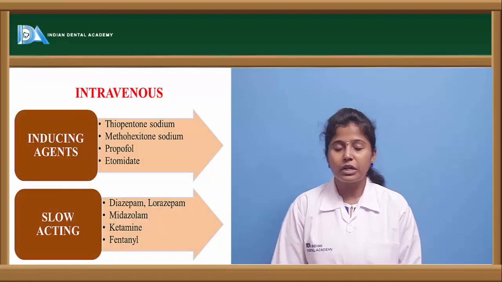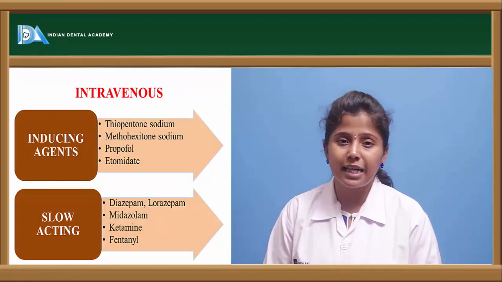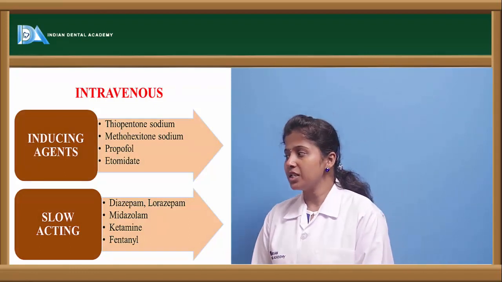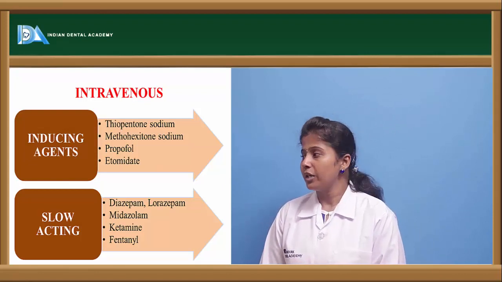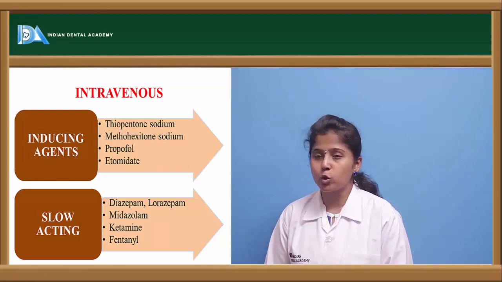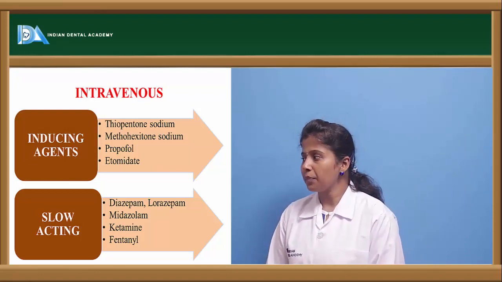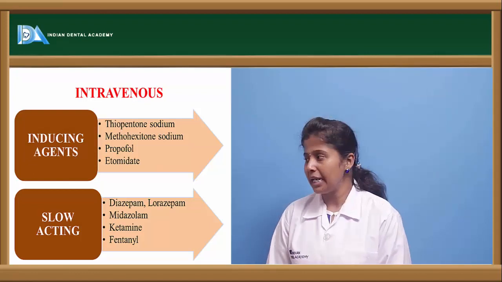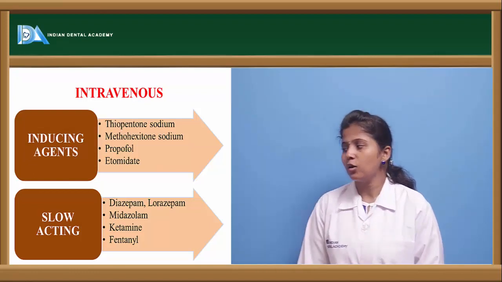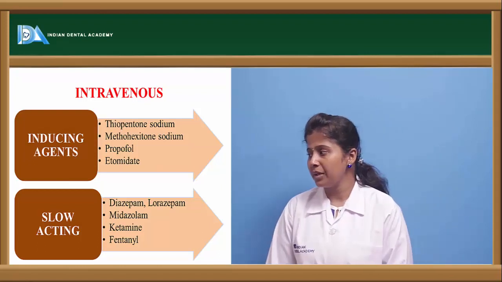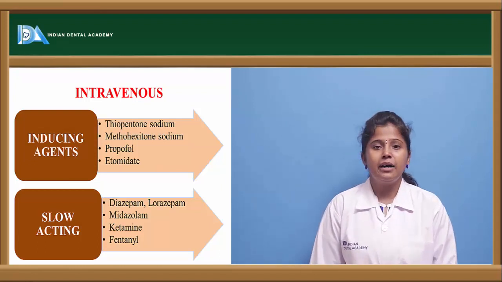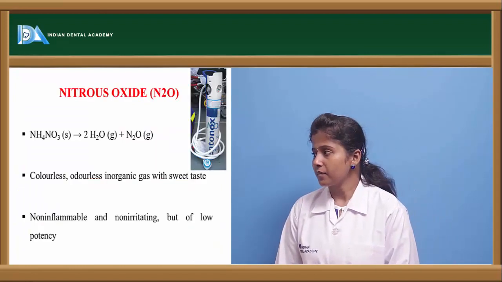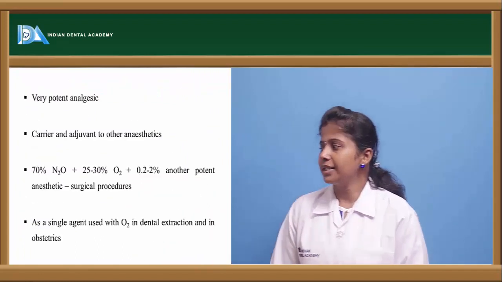The intravenous or injectable anesthetics are again categorized into inducing agents and slow acting agents. Inducing agents include thiopentone sodium, methohexitone sodium, propofol, and etomidate. Slow acting drugs include diazepam, lorazepam, midazolam, ketamine, and fentanyl.